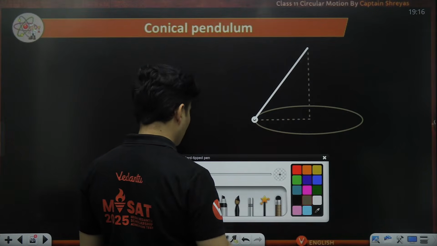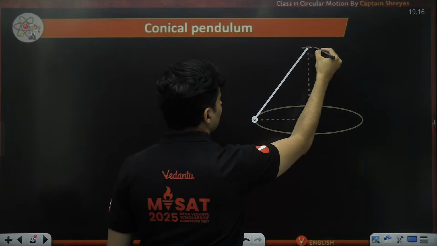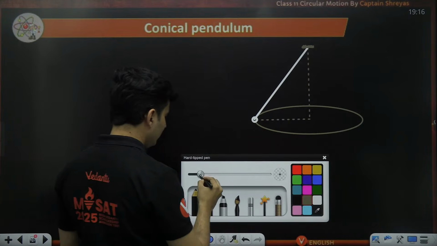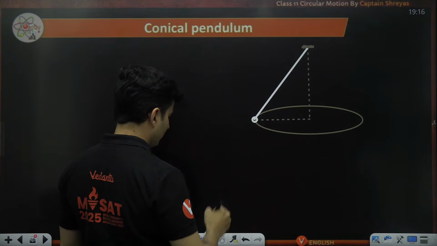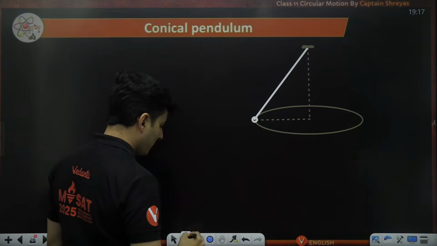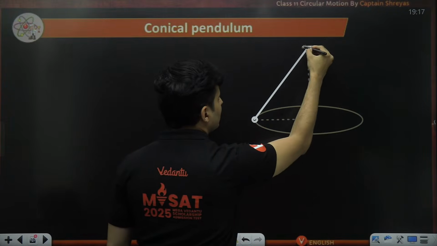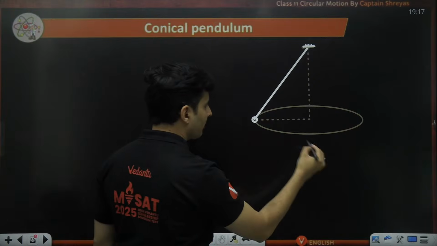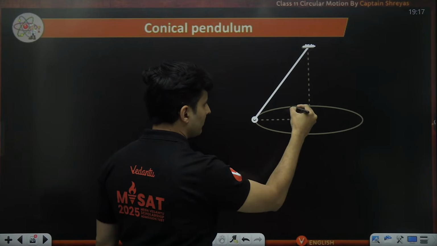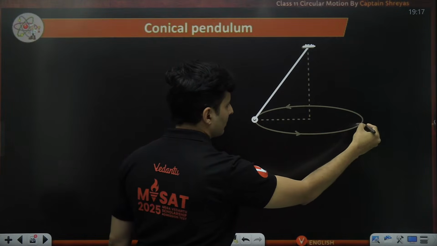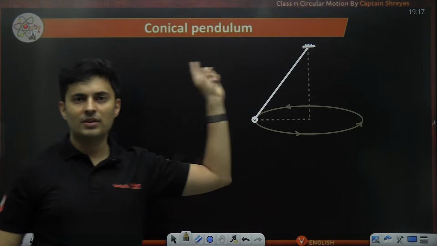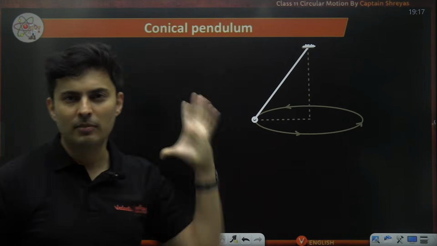Like this. This is how it is going. Okay, in a curved path, as you can see, this is tracing the curved surface of a cone. So that's why it is called a conical pendulum.